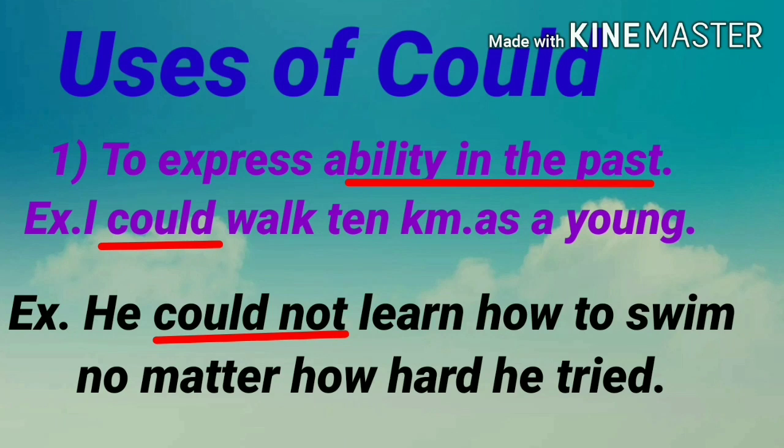Now uses of could, to express ability in the past. Example, I could walk 10 kilometers as a young man. Next example, he could not learn how to swim no matter how hard he tried. Means here, could expresses ability in the past tense.